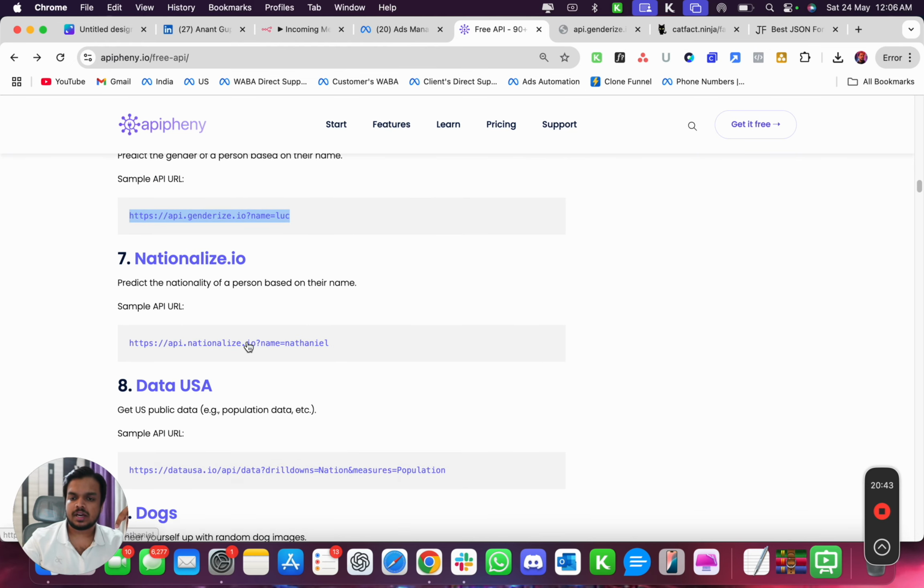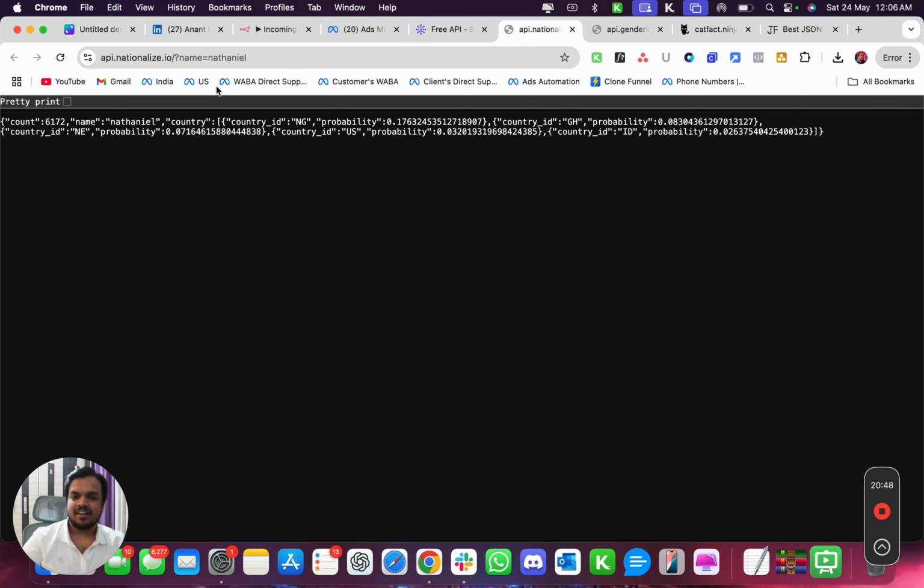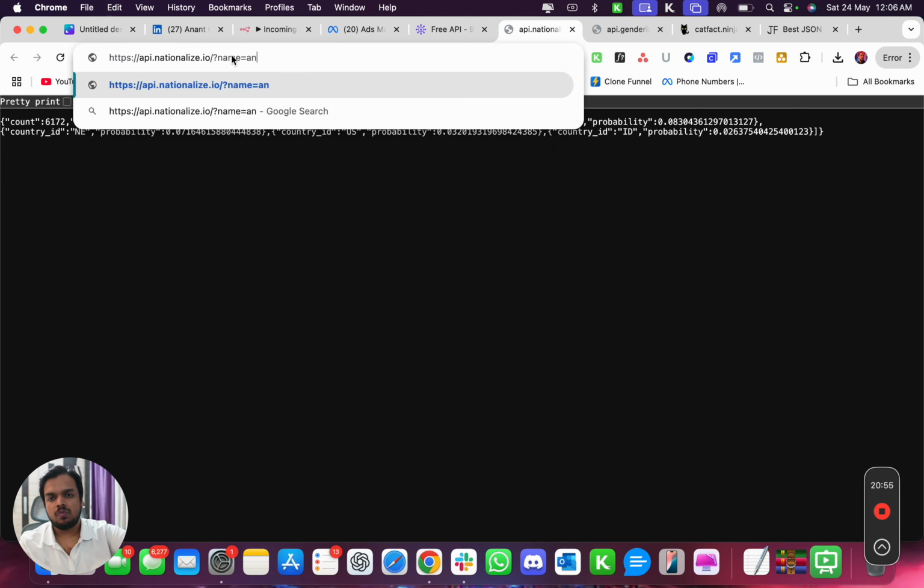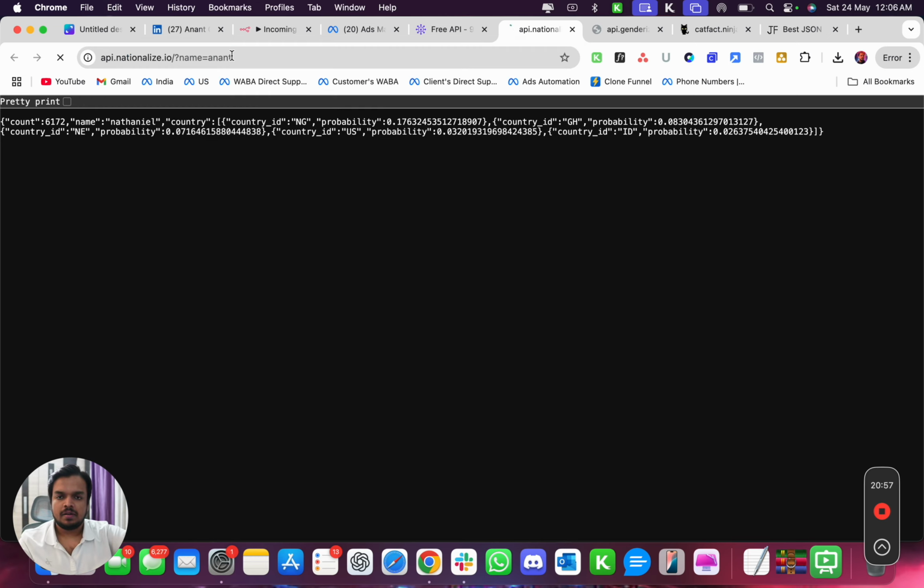Again, let me show you another API. You see, by the name of a person, you can find out what is the nationality of the person. So let's see. I'm not sure if the API would work correctly for my name, but I'm going to try mine. Okay, I tried mine and it says IN, which is India, right? So the probability is that this person could come from India, and then there are a few other countries that it is suggesting, which is LC. I don't know which country it is.